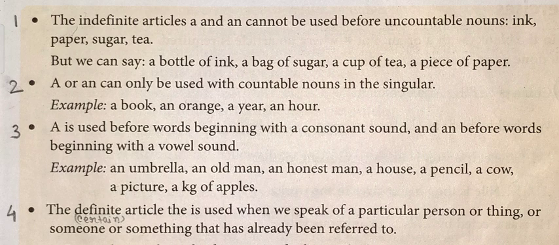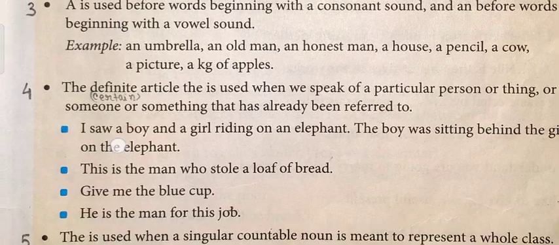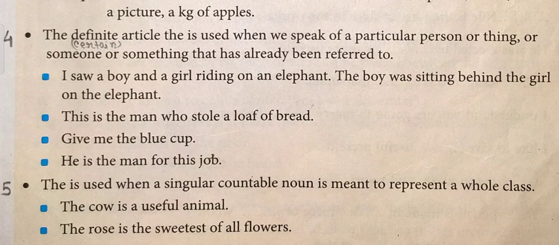Okay, next, the definite article the is used when we speak of a particular person or thing, or someone or something that has already been referred to.